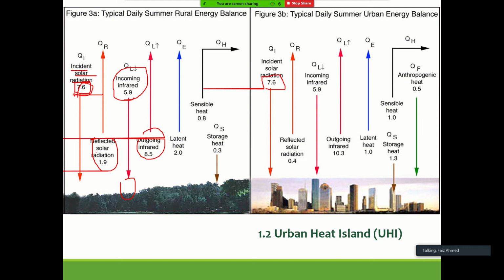Reflected solar radiation is 1.9 in the rural context, but here only 0.4 is reflected back. So 1.5 units of solar radiation are trapped here. Further, outgoing infrared radiation is slightly higher, and for latent heat, twice the amount is exhausted here, while here only half of the energy is exhausted.